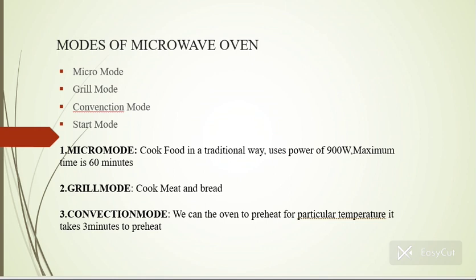Whereas in grill mode, we can cook meat and bread. Whereas in convection mode, we can set the oven to preheat to a particular temperature. It takes 3 minutes to preheat.